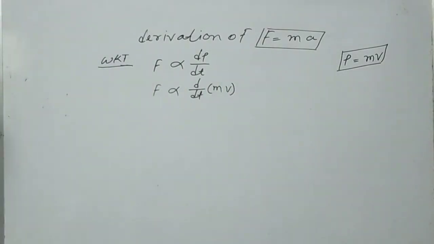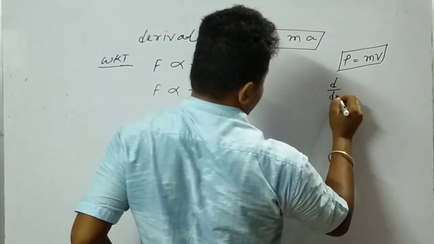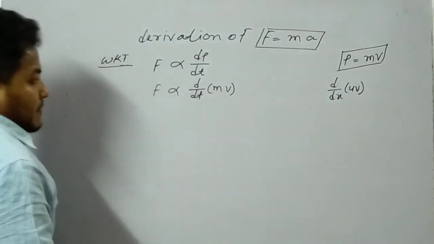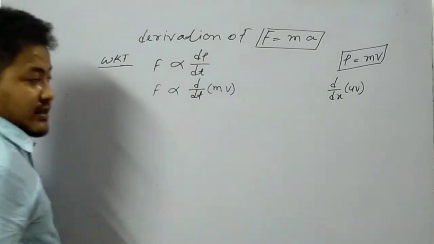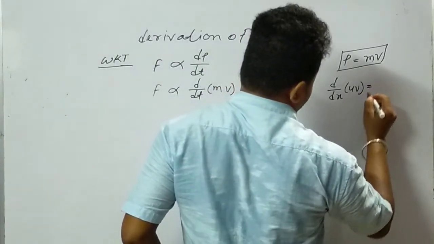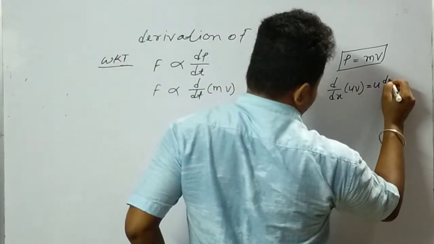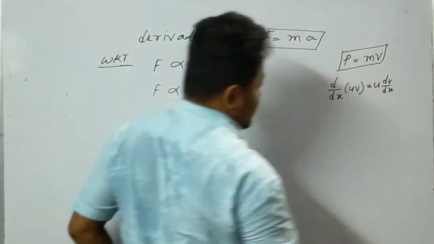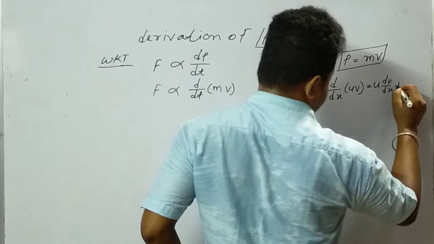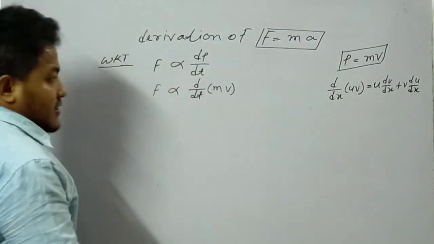Now there is a formula that you will find in mathematics. If we consider d by dx of uv, this will be broken as u dv by dx plus v du by dx.